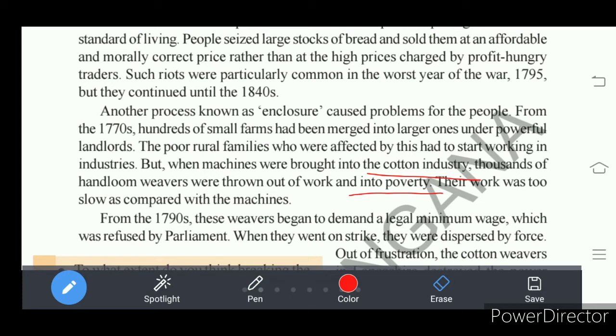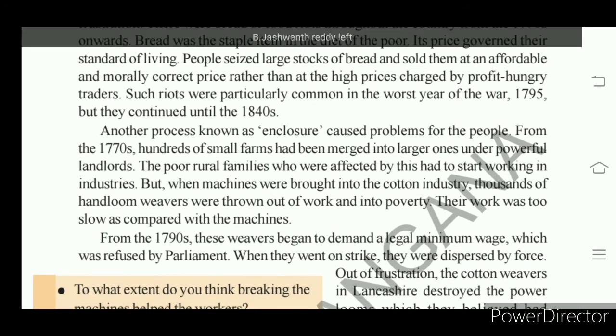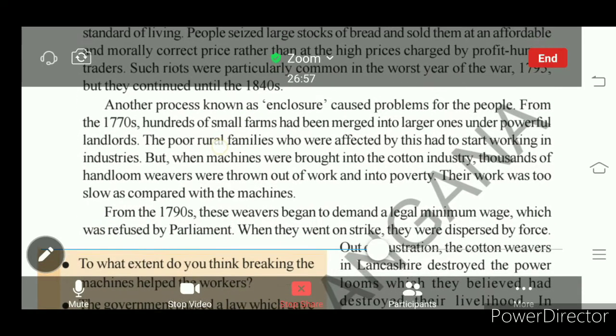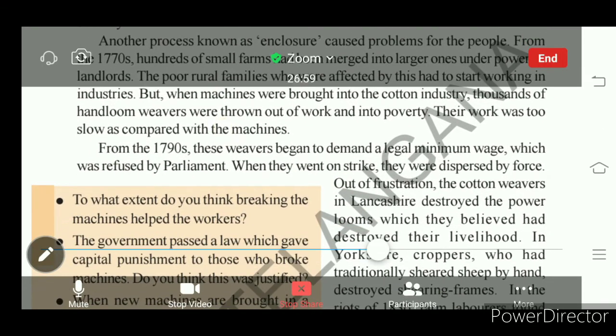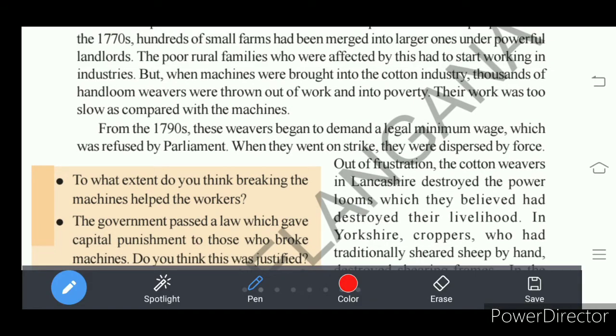So due to this position, they started protest movements. Here in the 1790s, we see that the weavers demanded legally minimum wages. What is meant by legally minimum wages? That means Parliament has to pass an act on minimum wages.